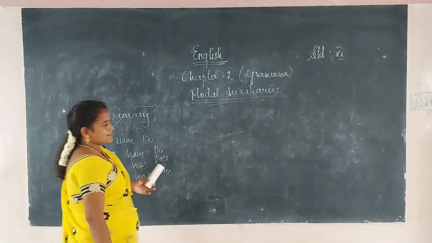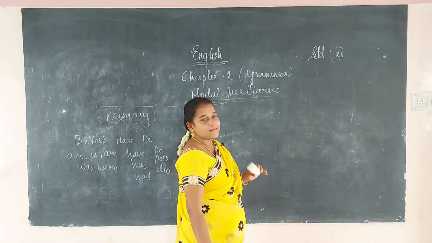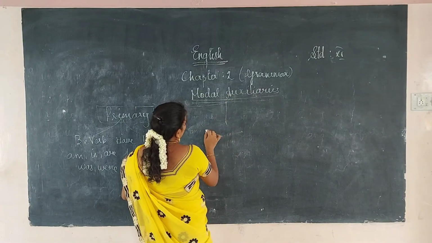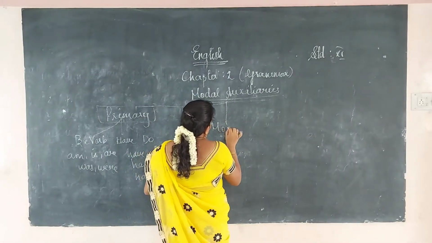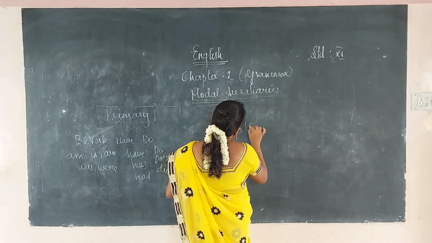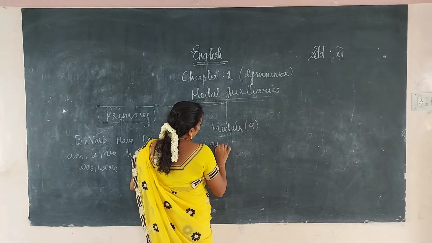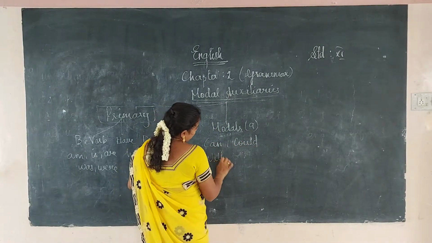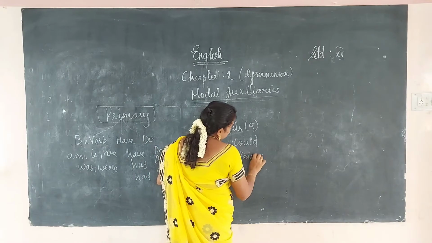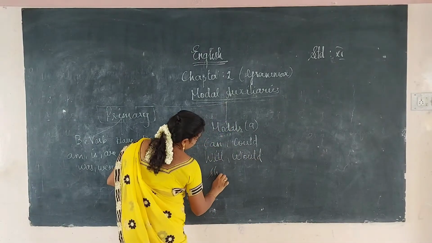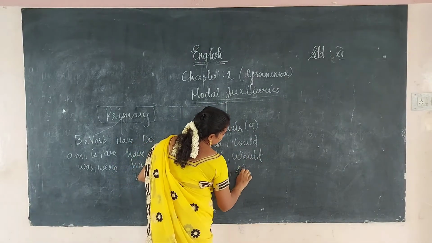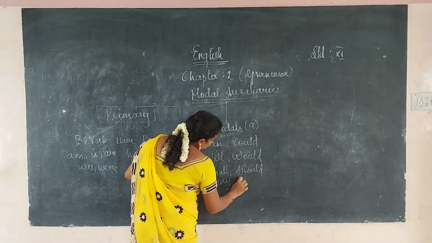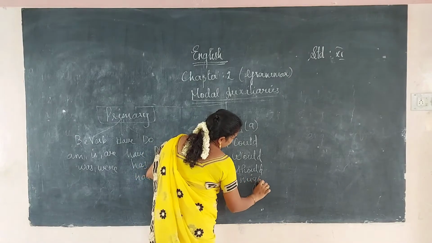Okay, now in this lesson we are going to discuss modals and semi-modals. Okay, modals are 9 in number. They are can, could, will, would, shall, should, may, might, must.